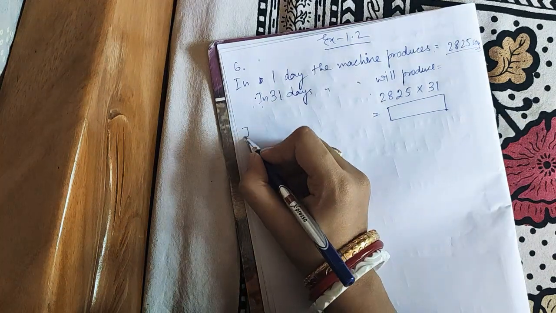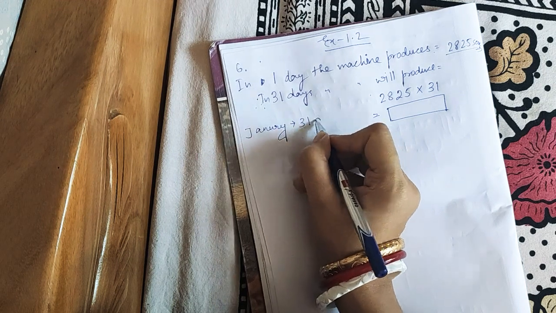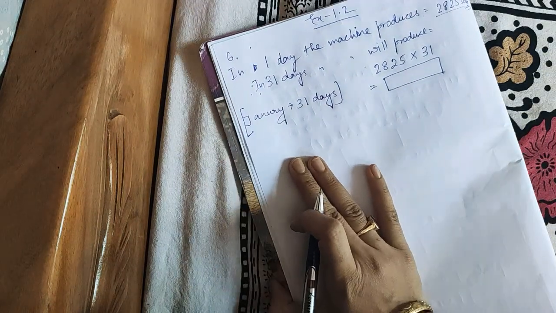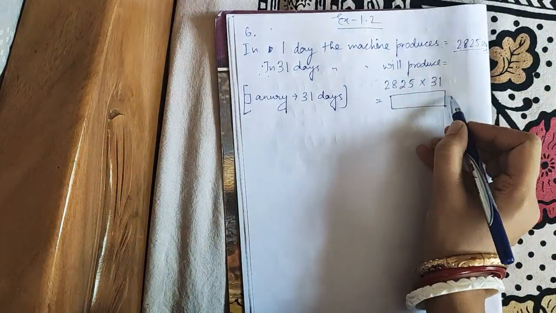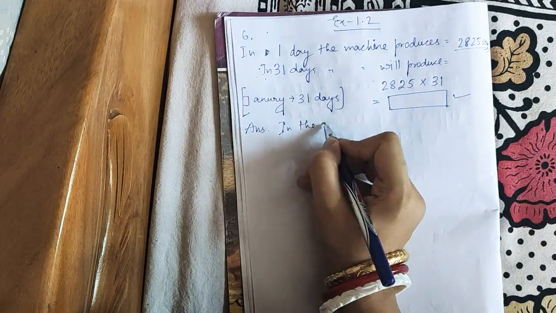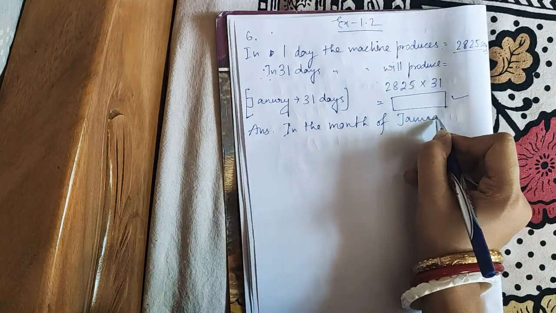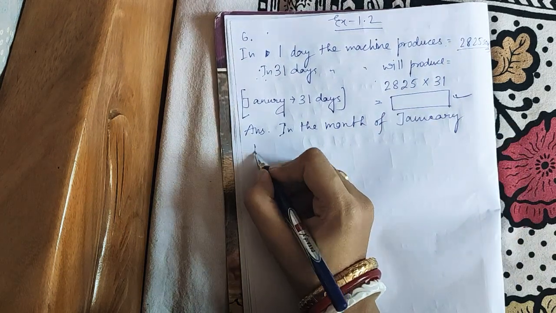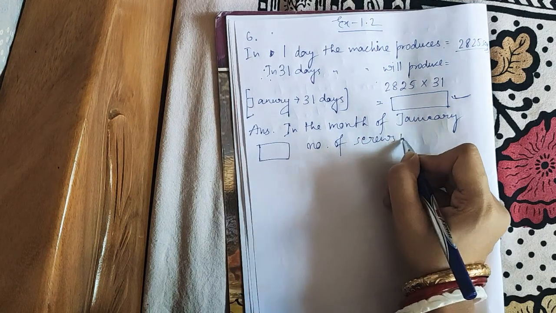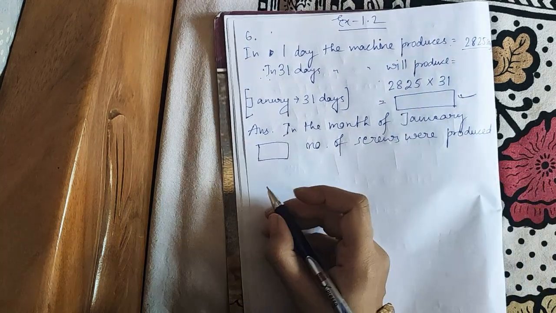And here don't forget to write January, 31 days, okay. For your convenience you will write it. Now you will do this multiplication yourselves and you will write the answer: in the month of January, this number of screws were produced, okay. Let's do the next sum.